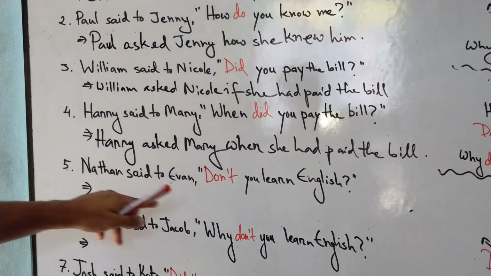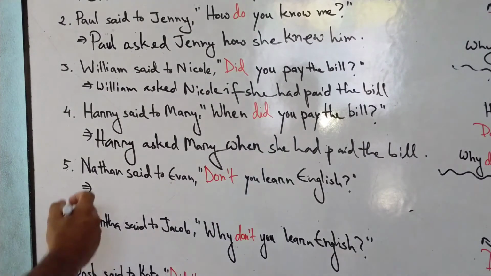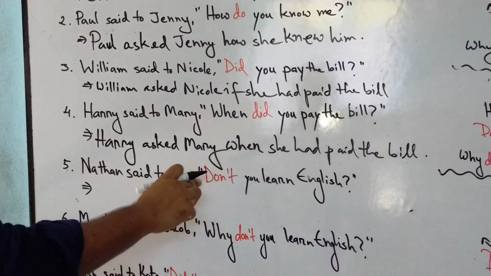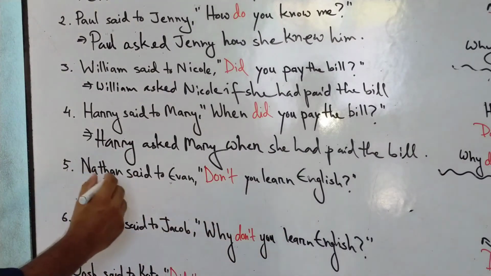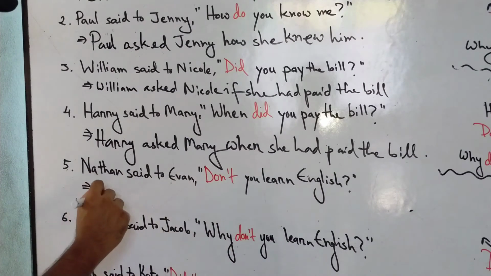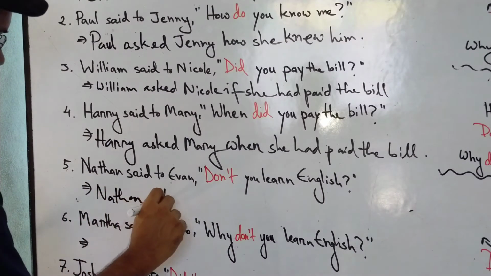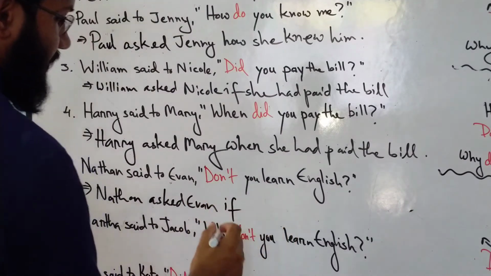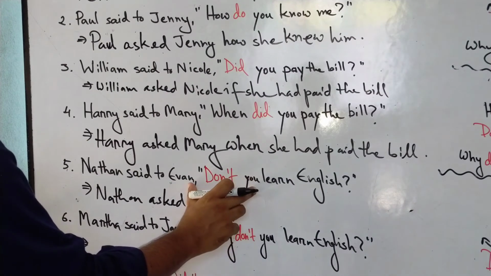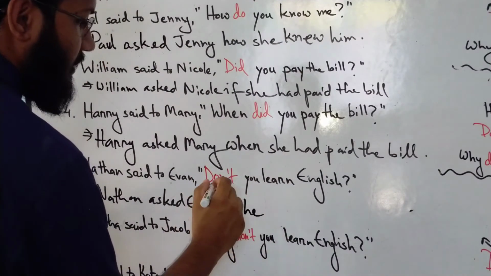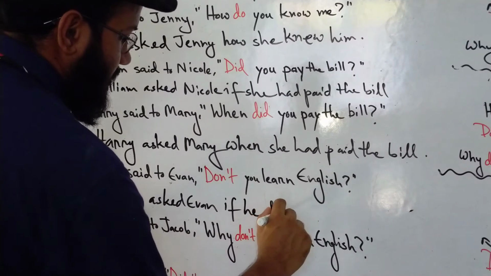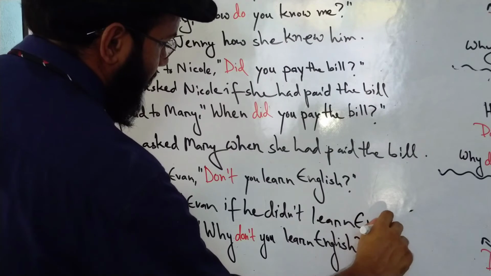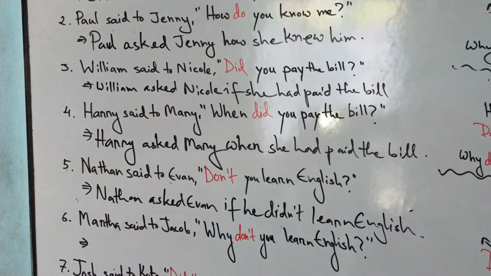Nathan said to Ivan, "Don't you learn English?" So this one is the one that has some exception. We don't actually remove don't, rather we just change the don't into didn't. That is present indefinite to past indefinite. So Nathan asked Ivan. So it's a yes no question. We're going to put if again, and for the subject we have a male, so we're going to say if he, and don't becomes didn't learn English. Okay, so there we have our answer.